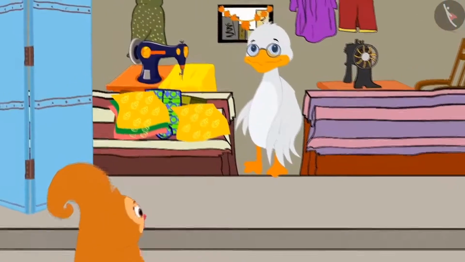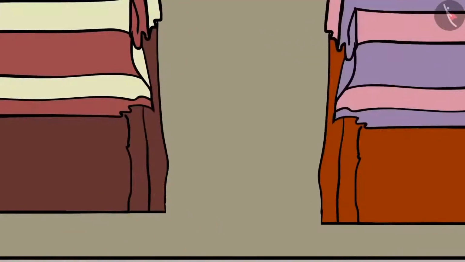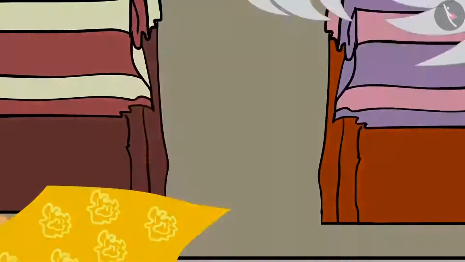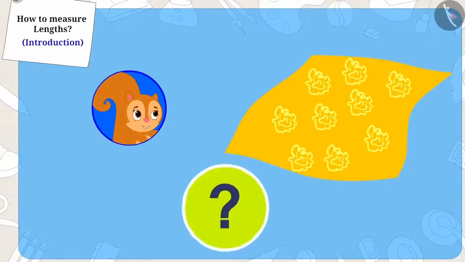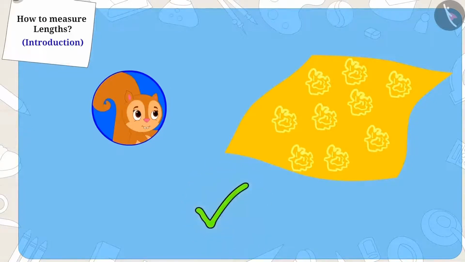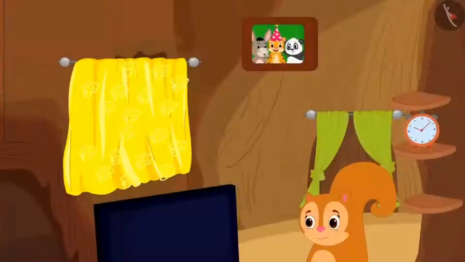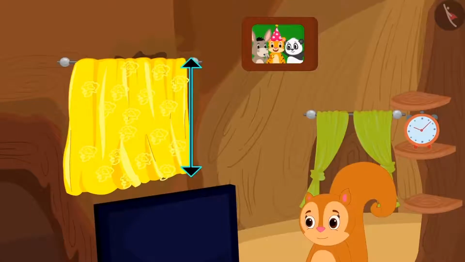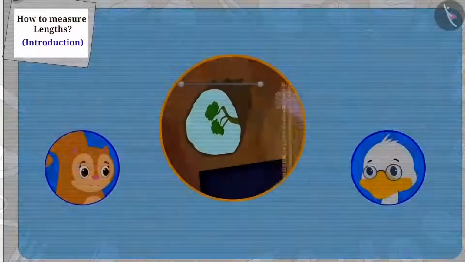Chanda again went to uncle's shop and this time bought a cloth as long as the length of the rope with which Appu had measured the window. Children, was Chanda able to get the exact length of the cloth for her window? Yes. This time, when Chanda hung the cloth on her window, it was the exact length of her window. But how did this happen?